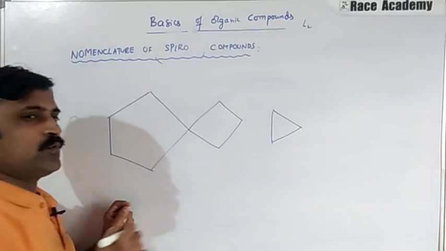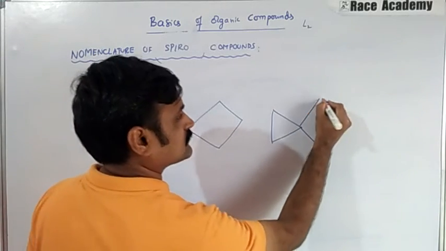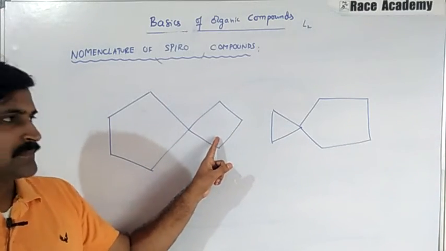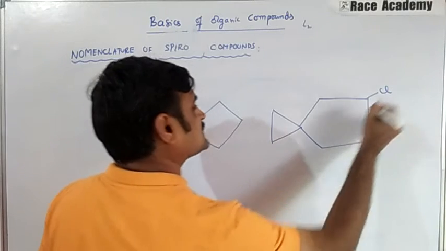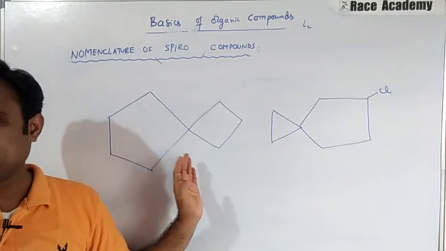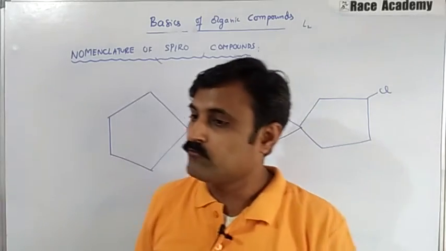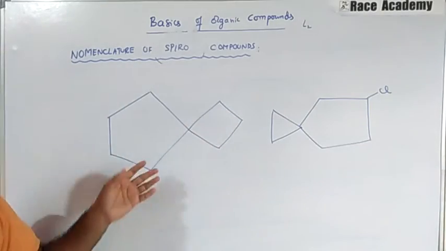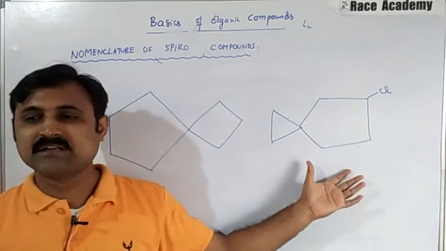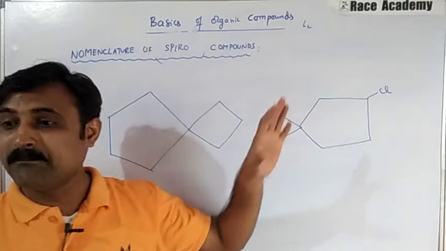Another example we have: a triangle-shaped closed ring which is joined like this. Here 3 are there, and here one more attachment is given as Cl. If you observe, this one and this one are spiro compounds. They are prefixed by the term spiro followed by the name of the alkane. Here we have 8 carbons, so it is octane, and here we have 7 carbons, that is heptane. But we have to give the numbering in a different manner.